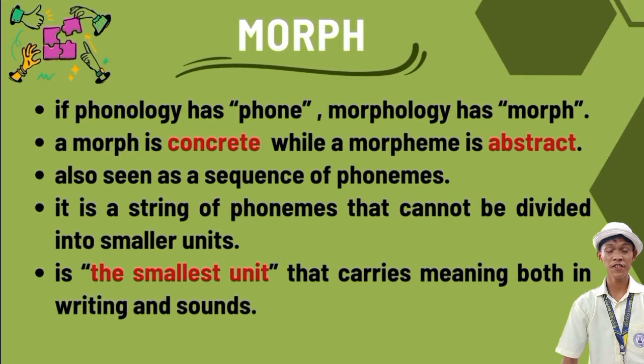First, let us define what is morph. If phonology has phone, morphology has morph. A morph is concrete while a morpheme is abstract, also seen as a sequence of phonemes. It is a string of phonemes that cannot be divided into smaller units. It's the smallest unit that carries meaning both in writing and sounds.